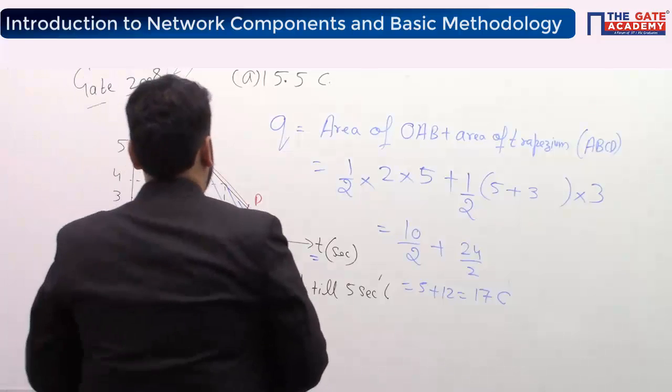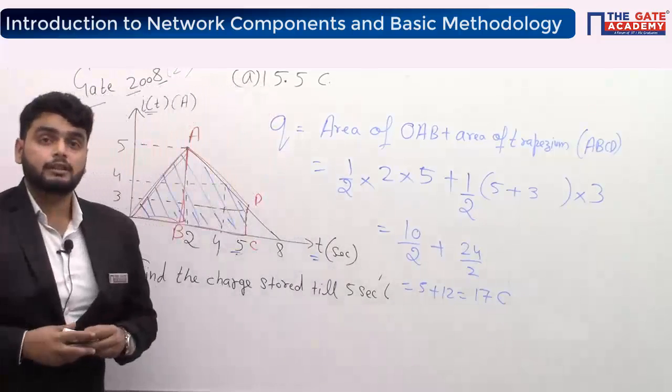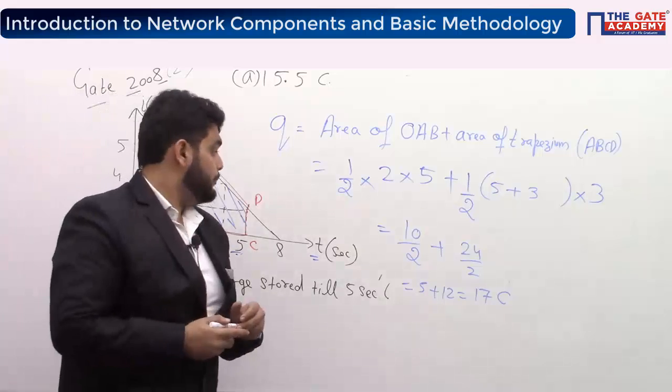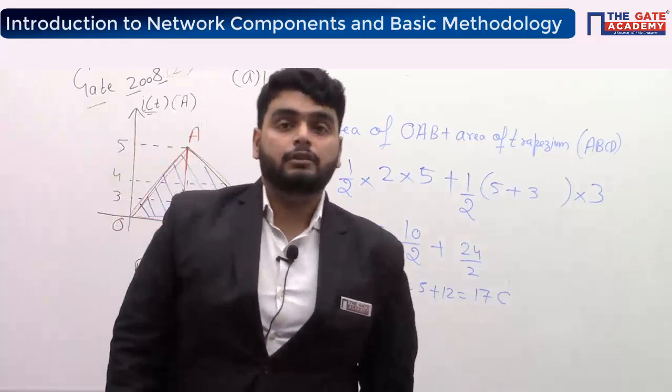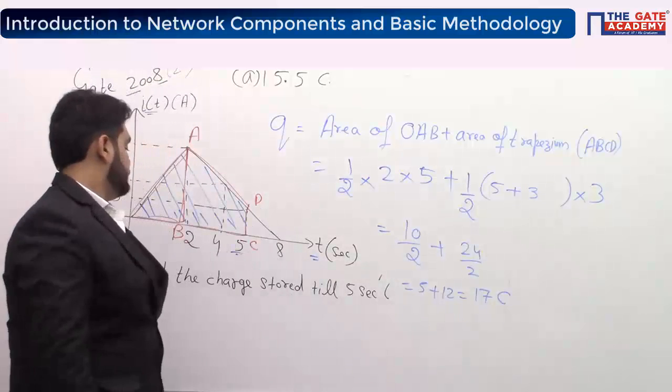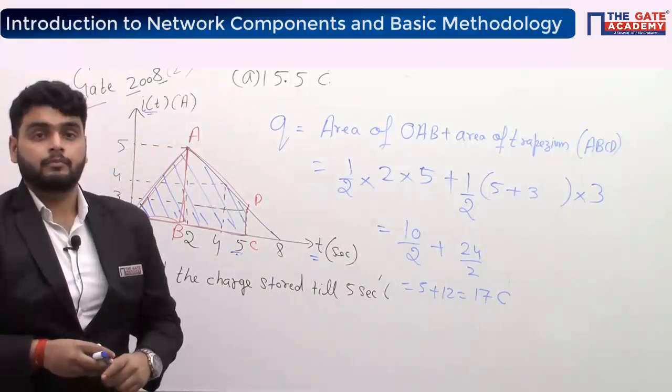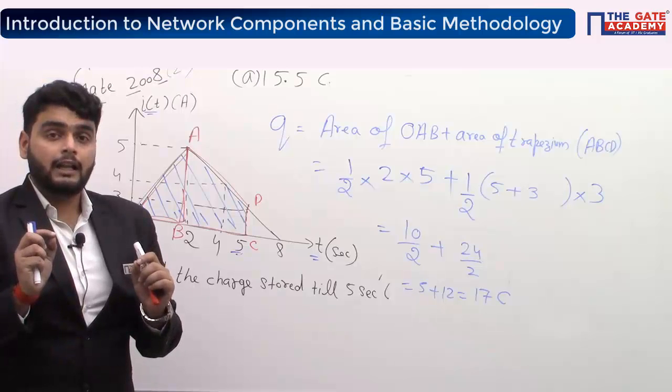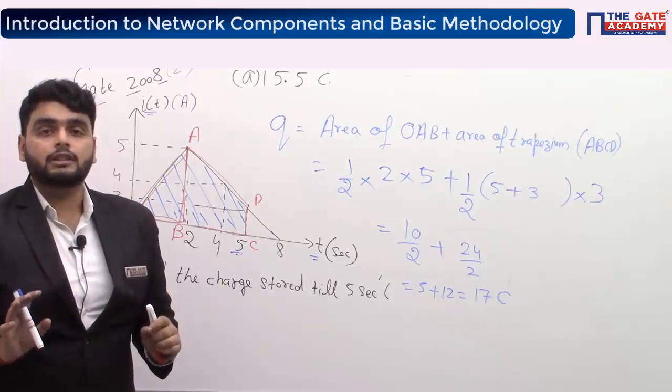So 15.5 coulomb was the wrong answer. 12 coulomb was wrong. So tell me, students, tell me guys, where you went wrong. Okay, see the question carefully.